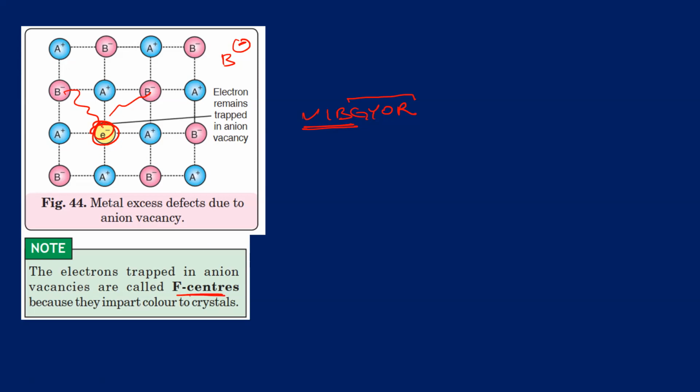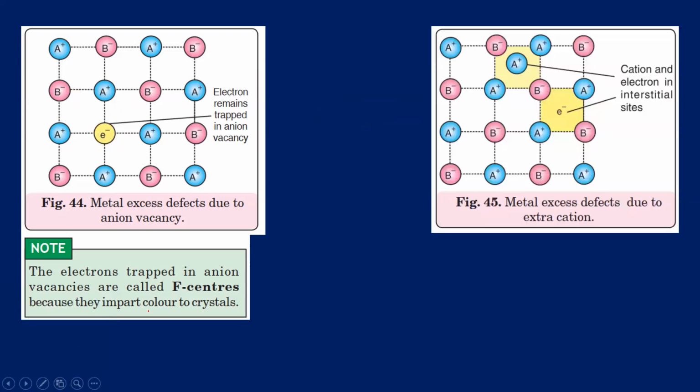If you have any of this electron in an anionic vacancy, it is going to give you some color. Next is the defect due to extra cation. In extra cation also we are adding cation, so we are adding positive charge, and we also have to add some negative charge. So we are adding electrons here. Please remember, this is known as F center, and this is not known as F center. The electrons trapped in anion vacancies are known as F centers.